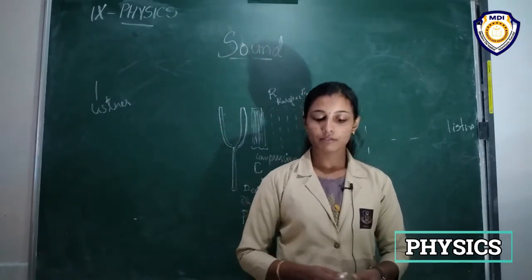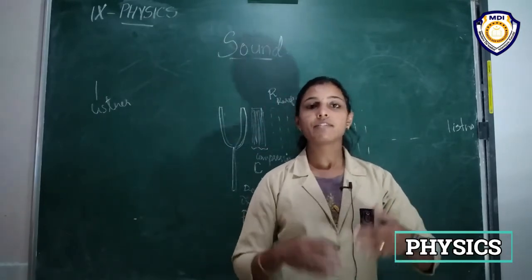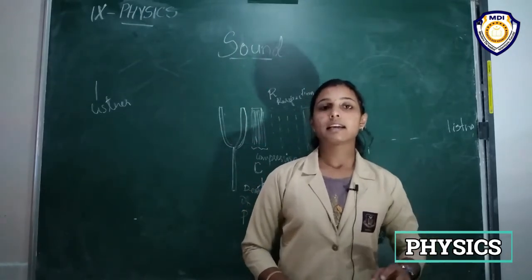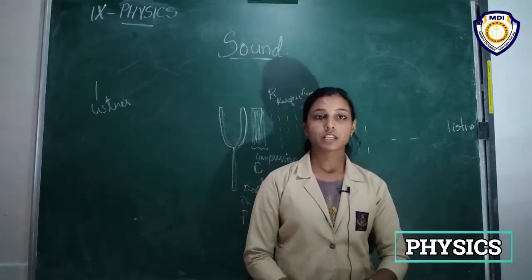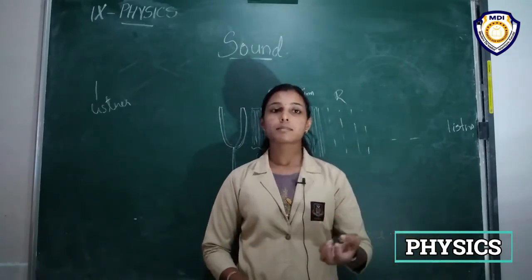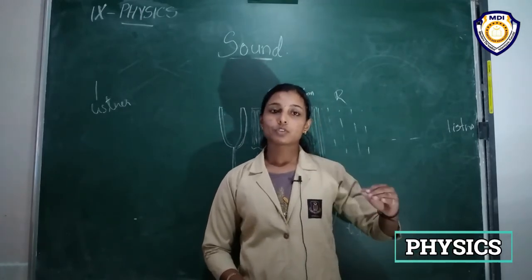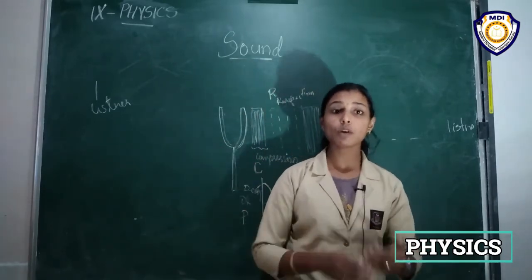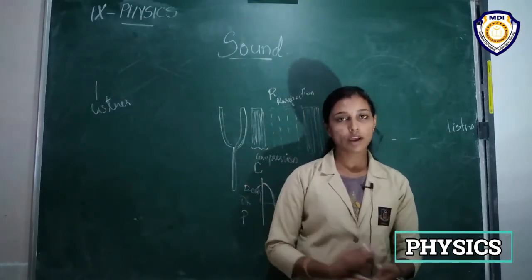And what will happen if the air is removed completely? When the air is removed completely, we cannot hear any sound of this electric bell. Okay, so that implies sound needs a medium for propagation. If there is no air inside this jar, the sound that is made by the vibration of that electric bell cannot travel and cannot reach our ear, right? So sound needs a medium for propagation. It cannot travel through vacuum.